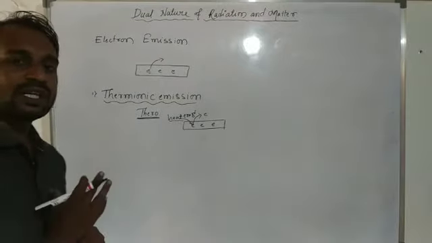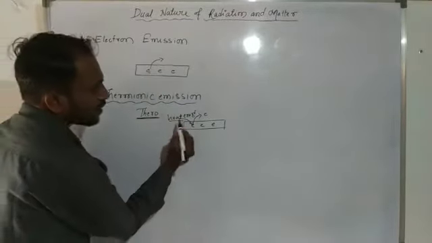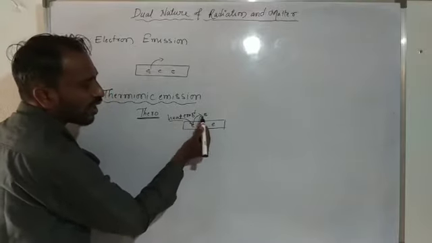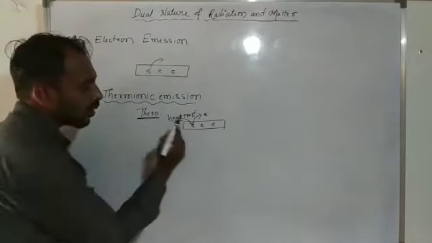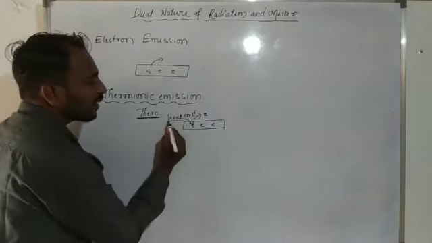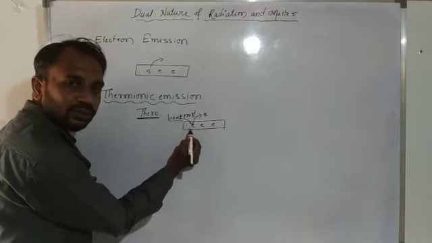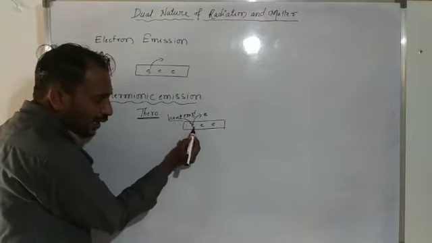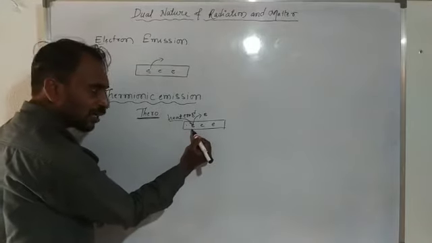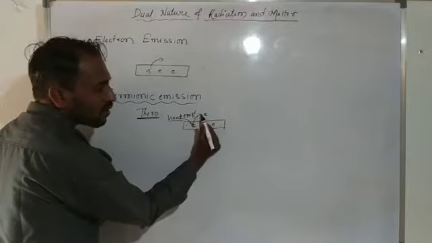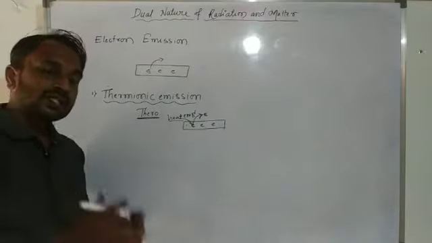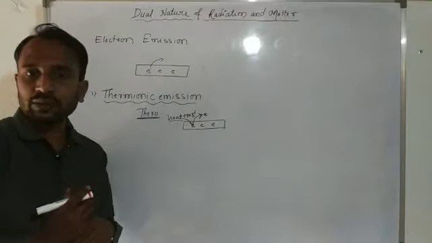Thermionic emission is a process of emission of free electrons from a metal surface when heat energy is supplied to it. When heat energy is supplied to this metal, these electrons absorb the heat energy, and then these electrons are emitted from the metal surface. This process we consider thermionic emission.